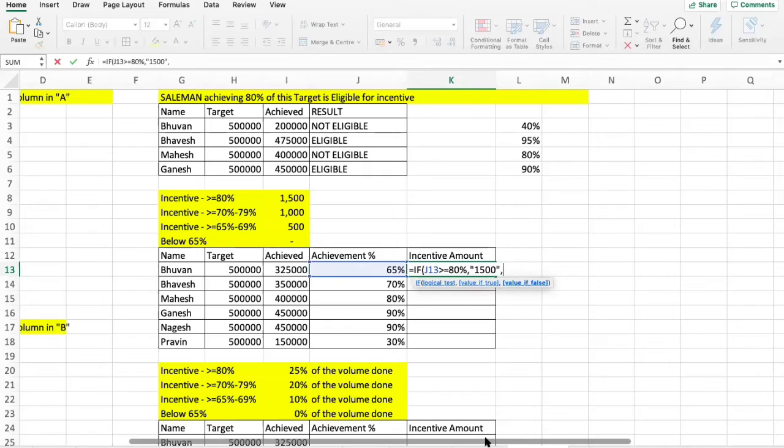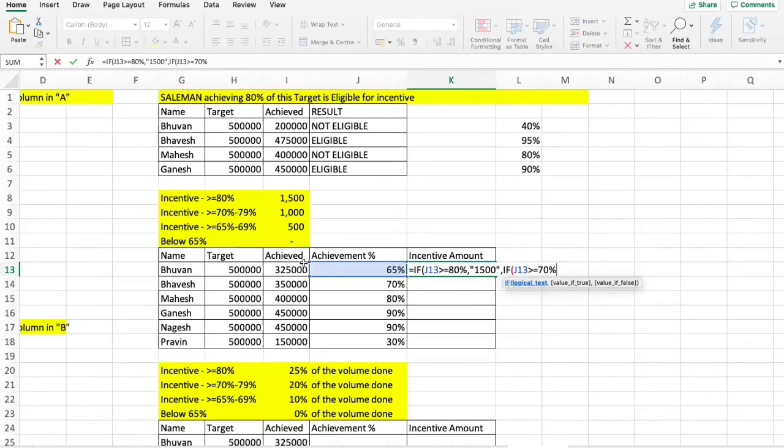Comma, then the second logical test. But in an IF function you can't give a second logical test. So what should we do? You can always nest an IF function in an IF function. This is called a nested IF. So if the second logical test, this is greater than or equal to 70%, give rupees 1,000.